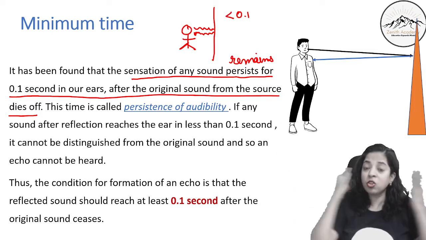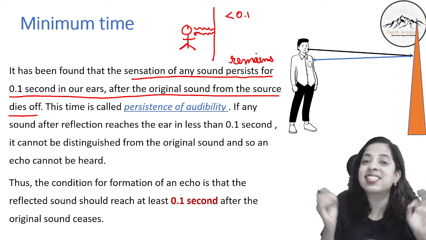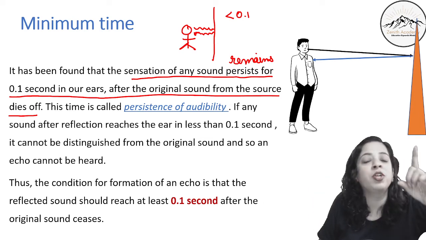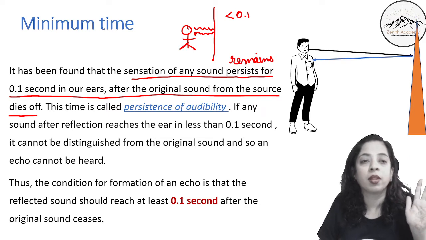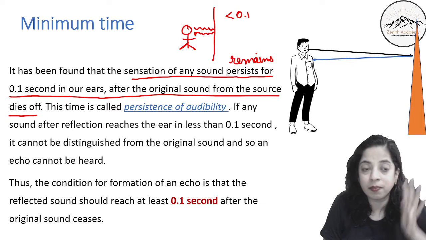So even though I am listening to the reflection of sound, the time is less than 0.1 second, so I will be able to hear only the first sound because that is there in my ears still, right?